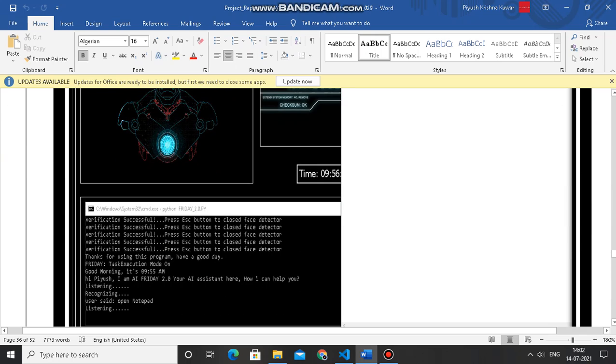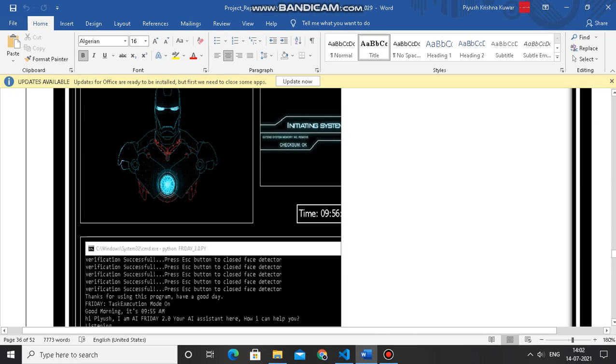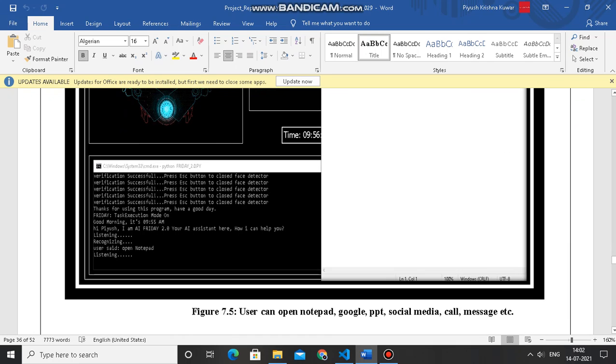So now users can perform tasks. It says task execution mode on. It will wish good morning. It is 9:55 p.m. according to the time, and it will then ask for what we want. We said open notepad, and it can open notepad. We can see it on the screen.